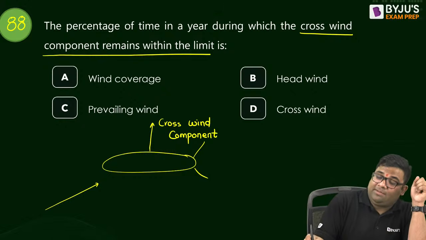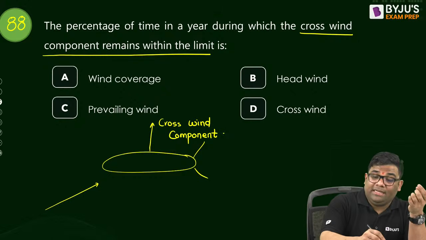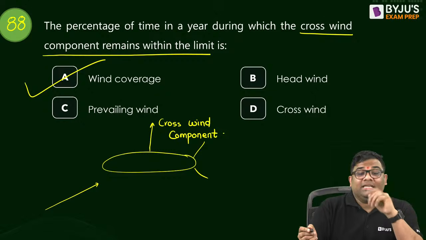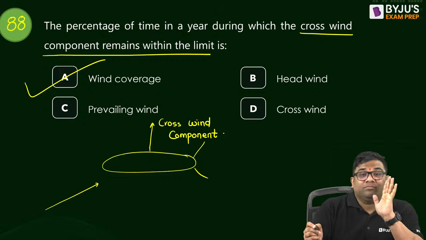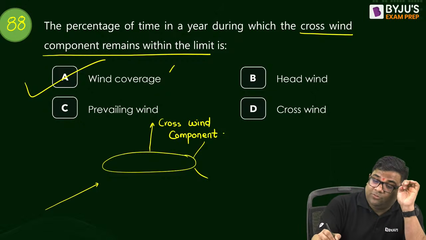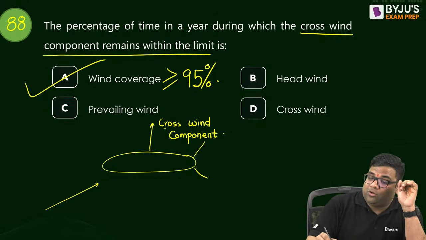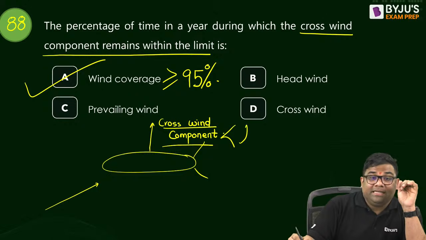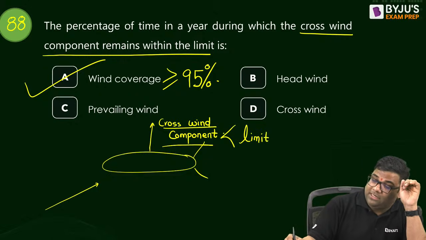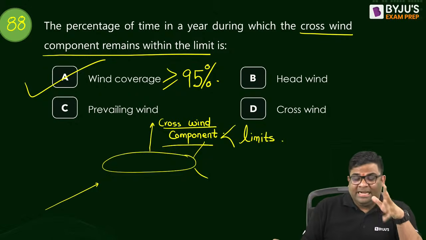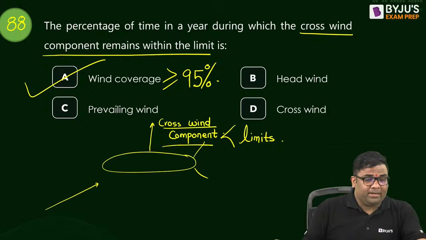The percentage of time it remains within limit is known as wind coverage. This wind coverage should be greater than or equal to 95%. So 95% of the time the crosswind component should be within its limits, because the crosswind component is not good for the landing or taking off of this particular aeroplane.